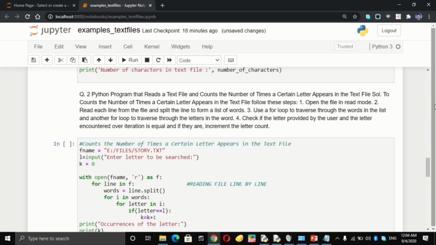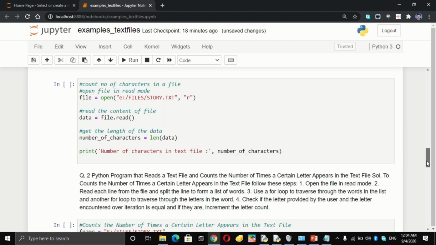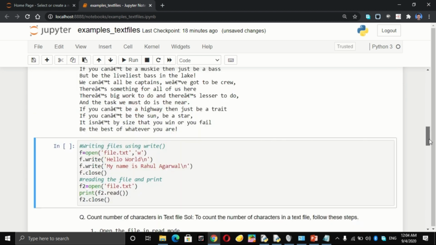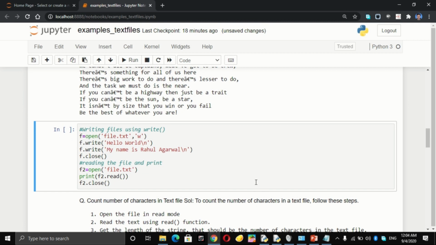This program is going to write. First of all, I am opening a file.txt. Let us do something. I'll put it into the same path so that it will be easier for us to locate it.